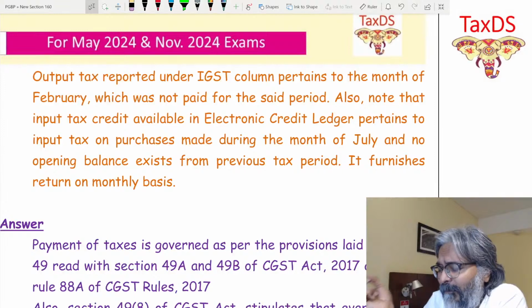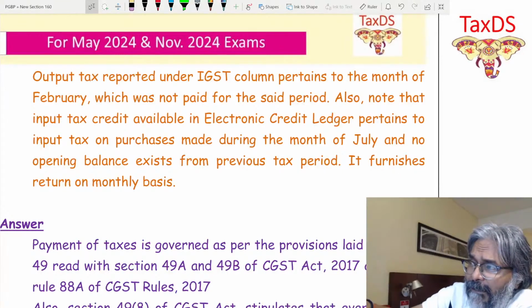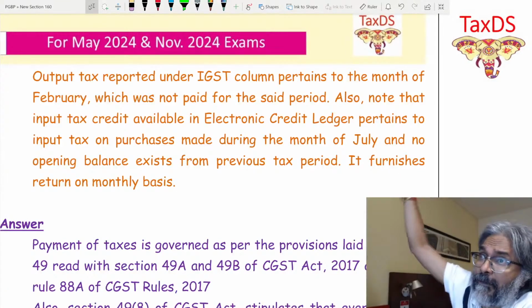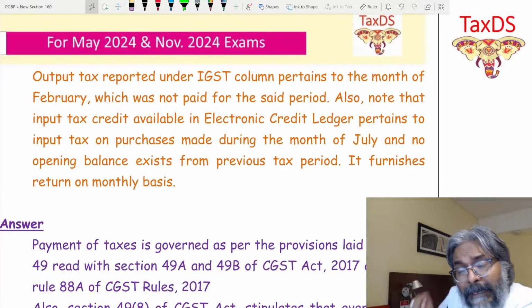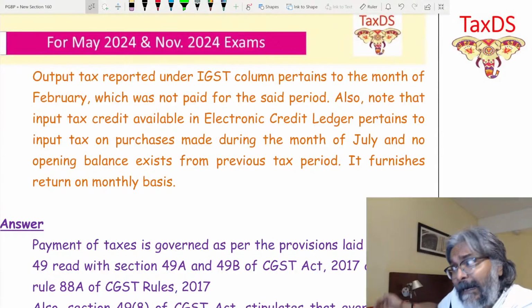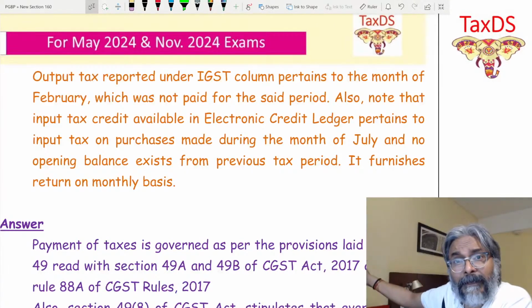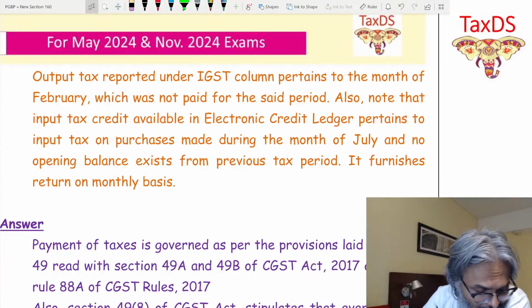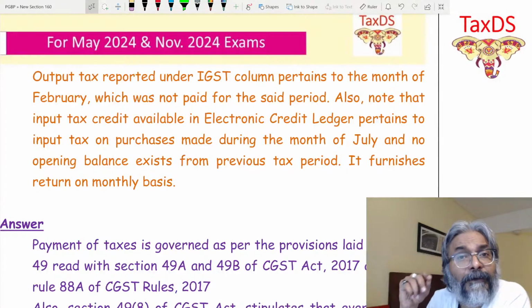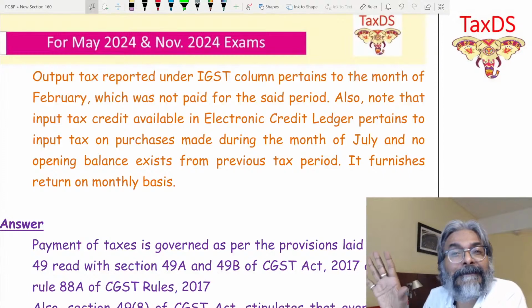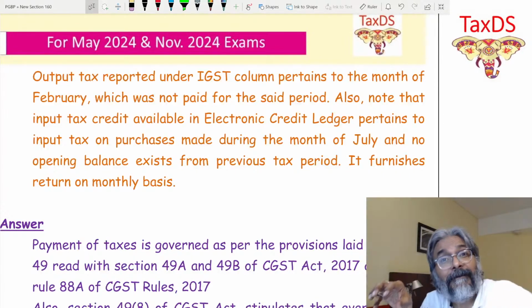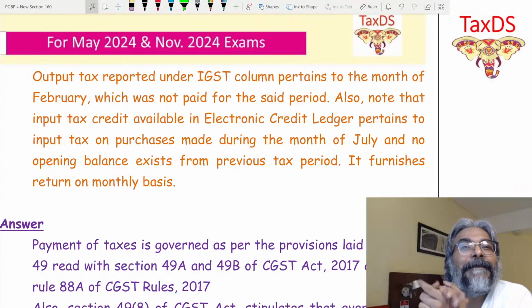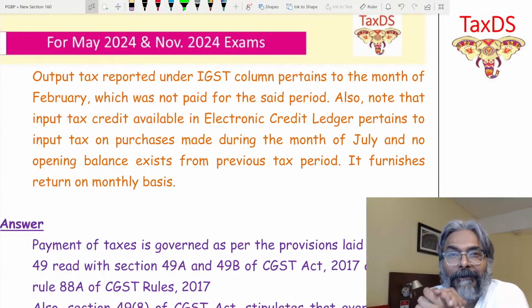So when I'm making the payment in the month of July of a liability which pertains to February, can I use my ITC booked in July to pay off my liability pertaining to the month of February? And the answer is yes, because presently there is no matching concept in GST law.